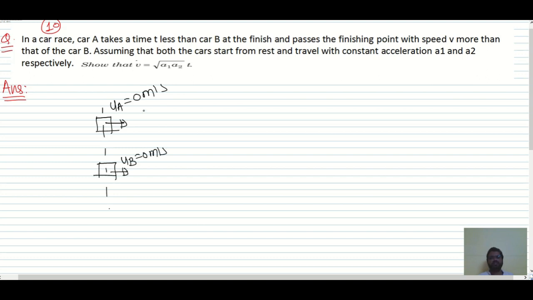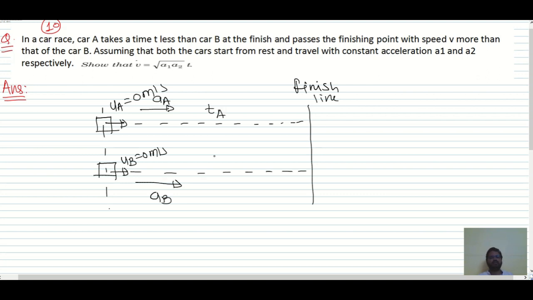Only difference is car A is moving with acceleration AA and car B is moving with acceleration AB. We will consider this the finish line. Time required for car A is TA and the time required for car B is TB. Then we want the relation between V, A1, A2 and T.